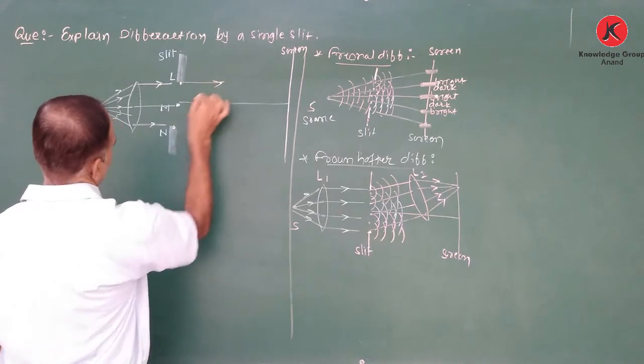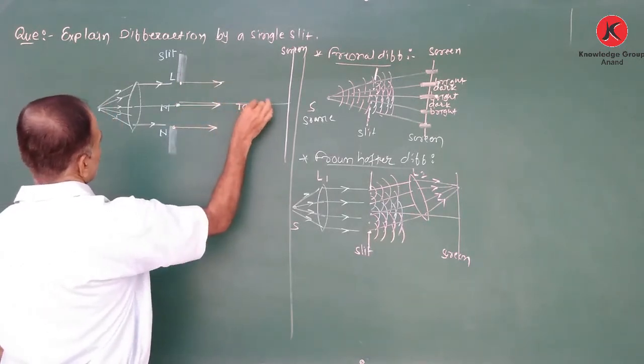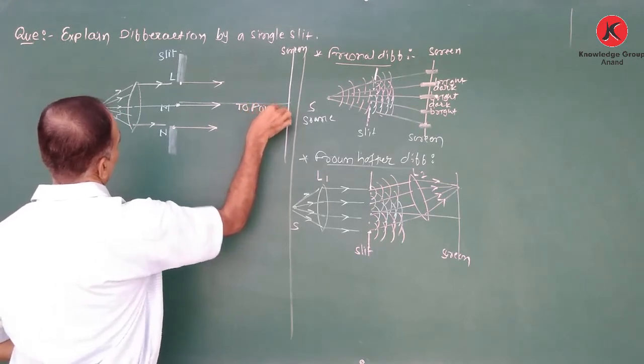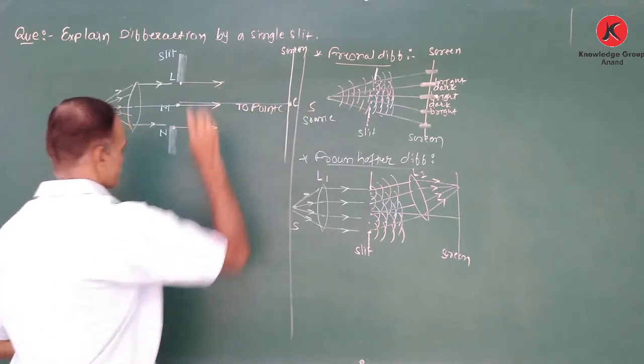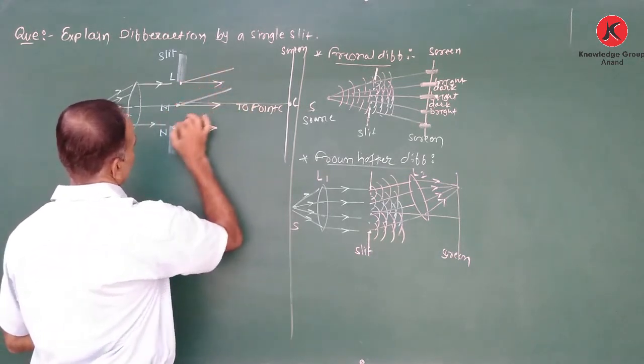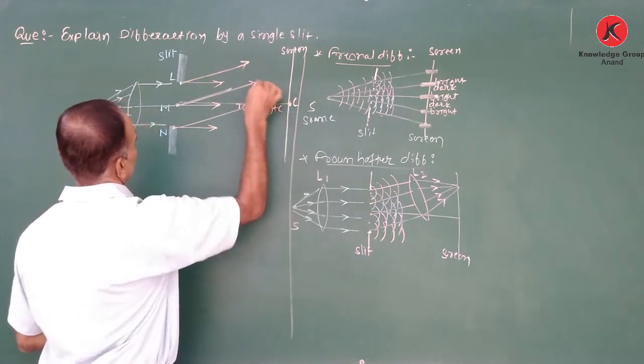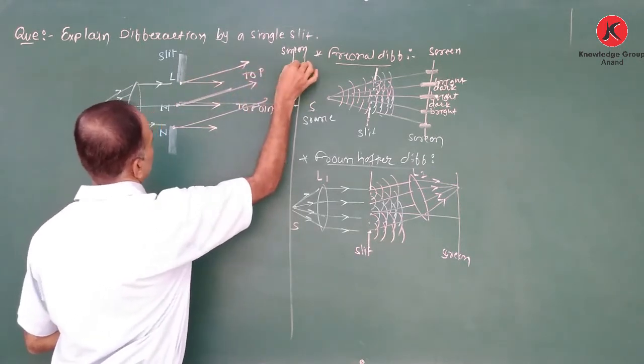Here in one direction the waves are propagated to the point C on the screen. Some are also propagating in this direction, to the point P.